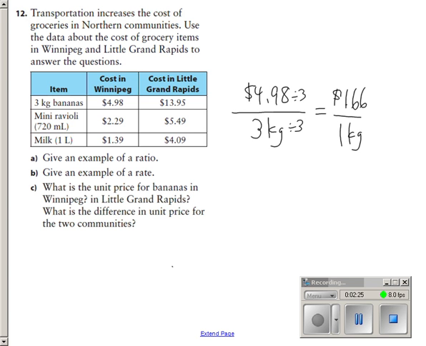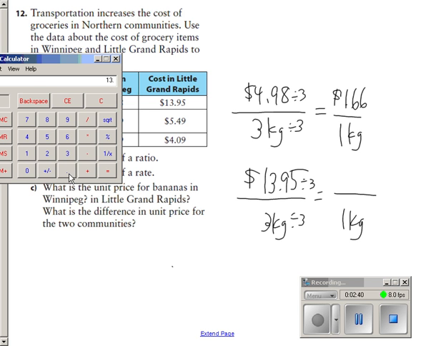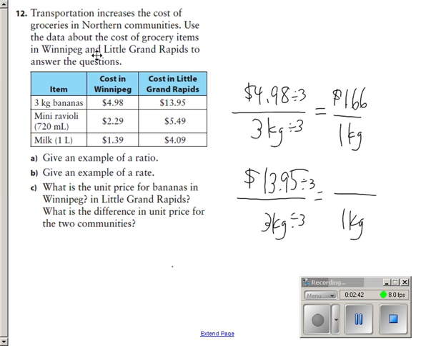How about in Grand Rapids? Well, let's look at that. So it's $13.95 for the same weight, same mass, 3 kilograms of bananas. Divide by 3. My cost for 1 kilogram is, let's check. $13.95 divided by 3 equals $4.65. That's actually not that bad for 1 kilogram.